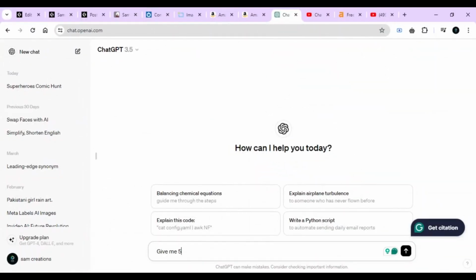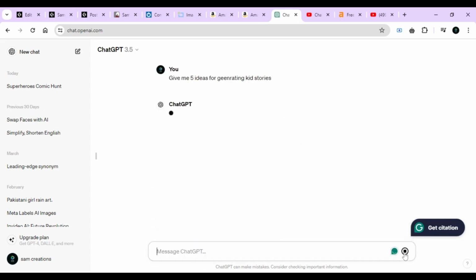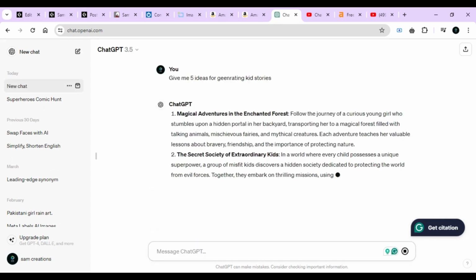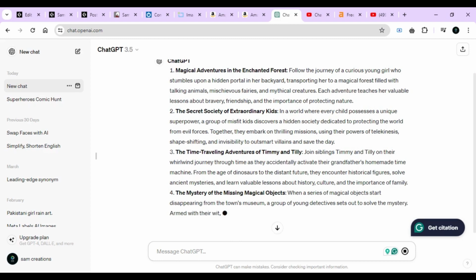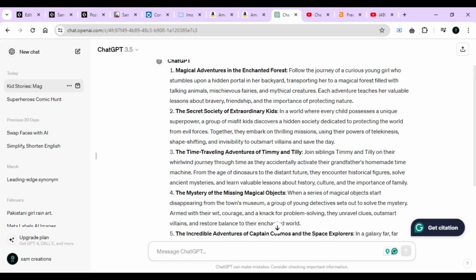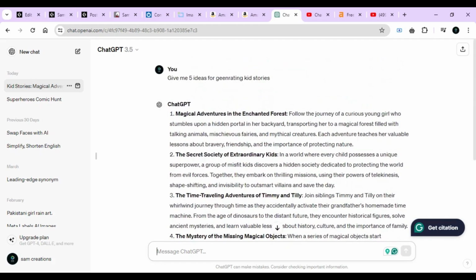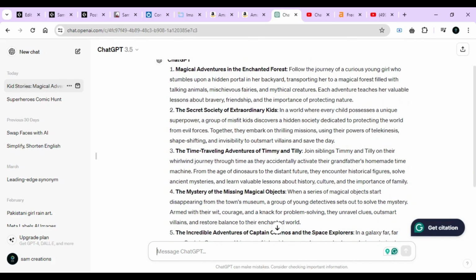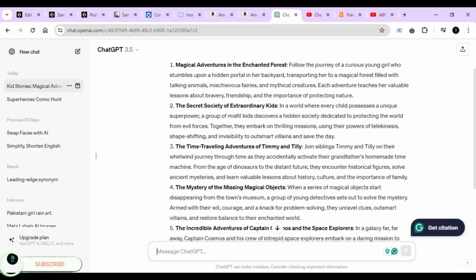Just go to ChatGPT and ask for some ideas for kids' stories. ChatGPT will come up with amazing ideas. Here you can see. If you're targeting a different audience, you can replace kids with whatever suits your needs. It's easy. Once you've done that, you'll see a list of story ideas to choose from. Pick one that catches your interest. Now let's move on to the next step.